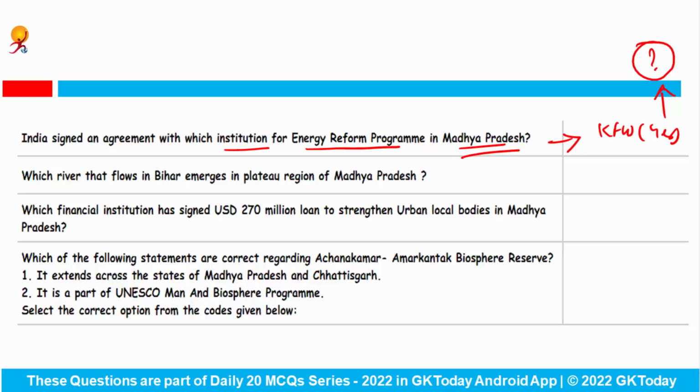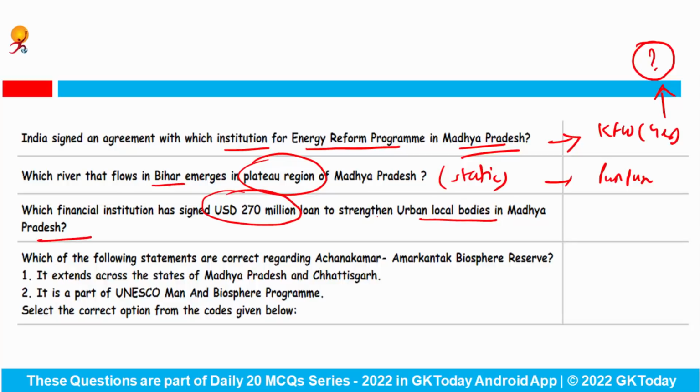Next question, which river that flows in Bihar emerges in plateau region of Madhya Pradesh? Again static GK. This river is Punpun. Okay. Which financial institution has signed a $270 million loan to strengthen the urban local bodies in Madhya Pradesh? This is Asian Development Bank. Headquarters lies in Manila, Philippines.